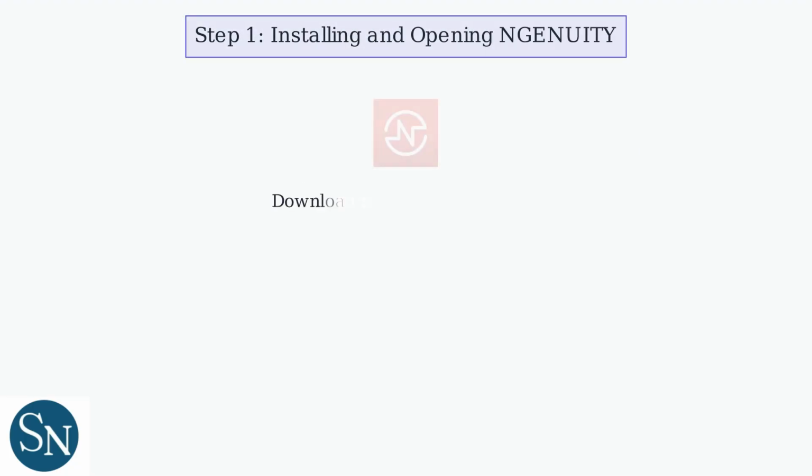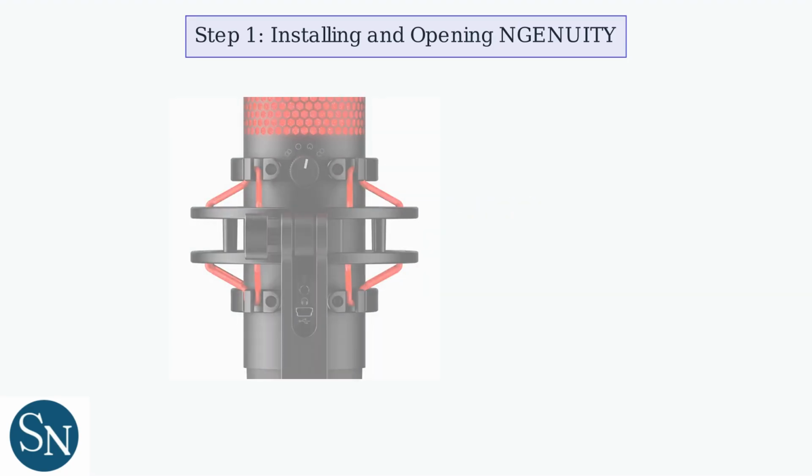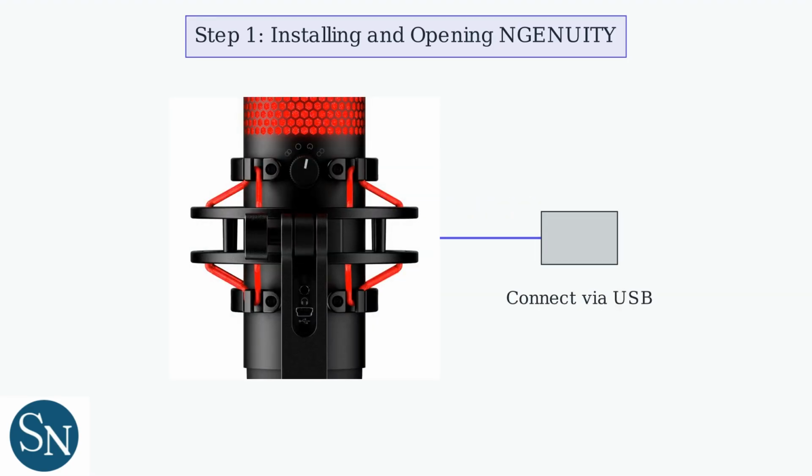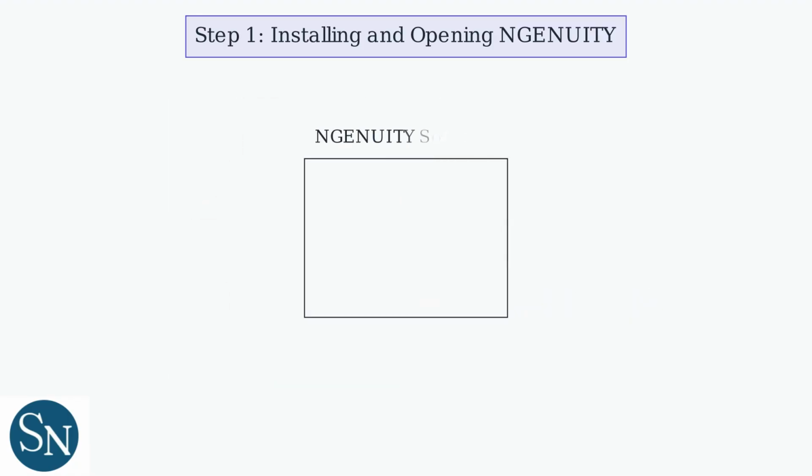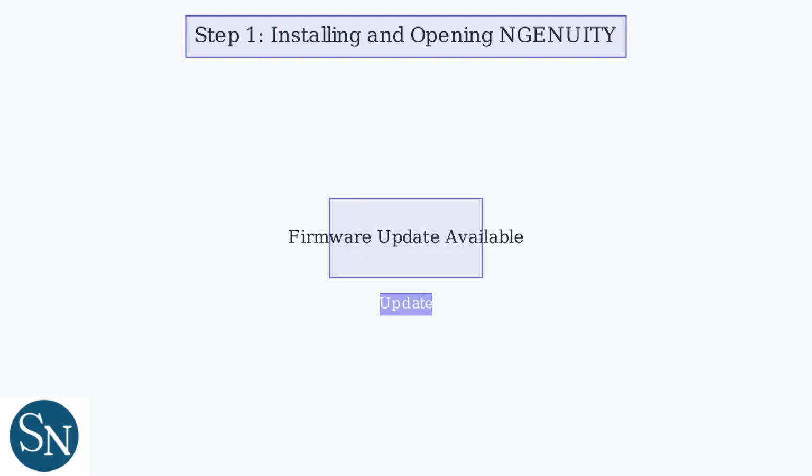First, download and install the latest version of HyperX Ngenuity from the HyperX website. Connect your QuadCast microphone to your computer via USB. Once connected, open the Ngenuity software and ensure it detects your QuadCast device. Update the firmware, if prompted, to access the newest features and controls.